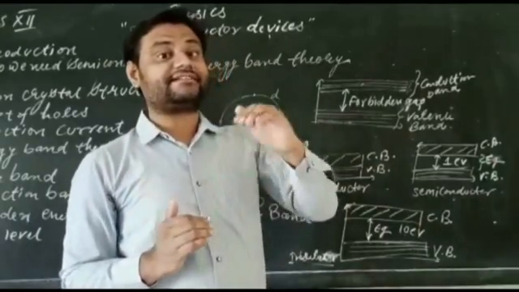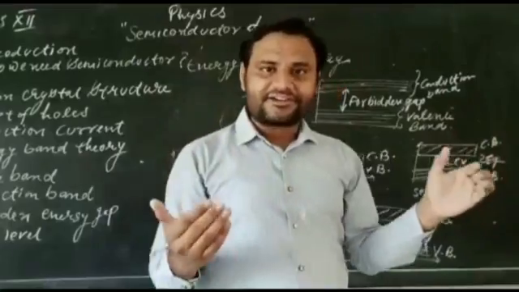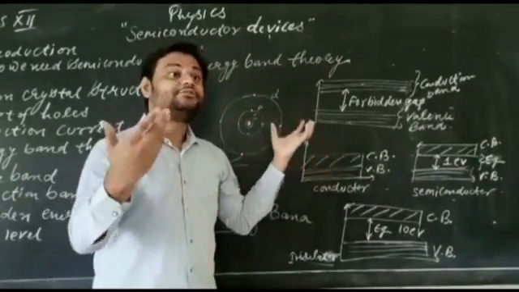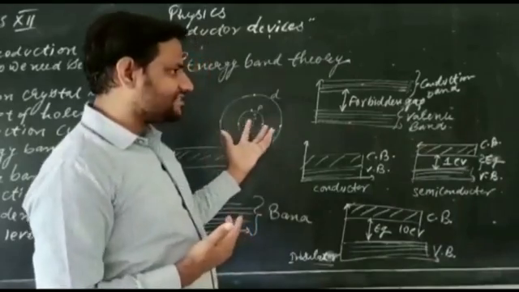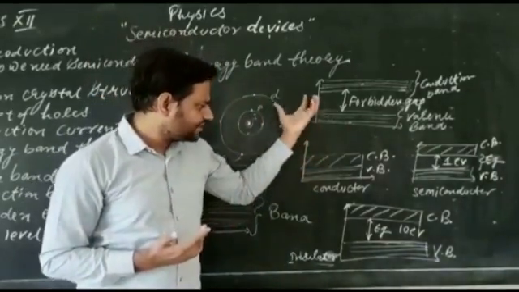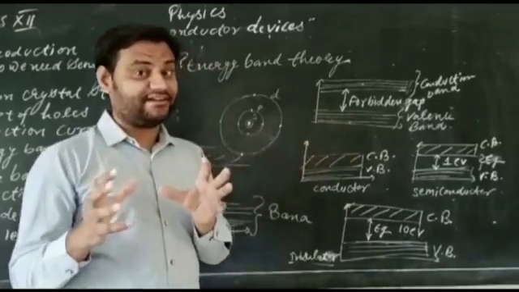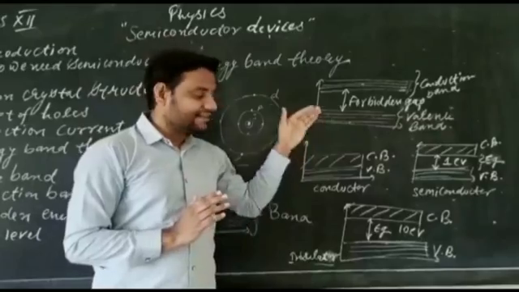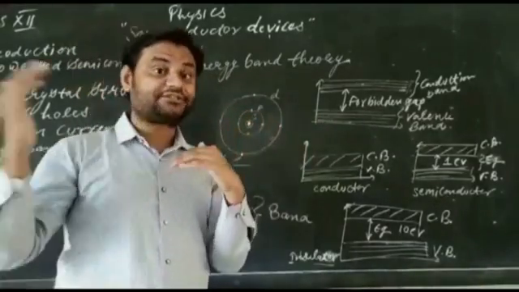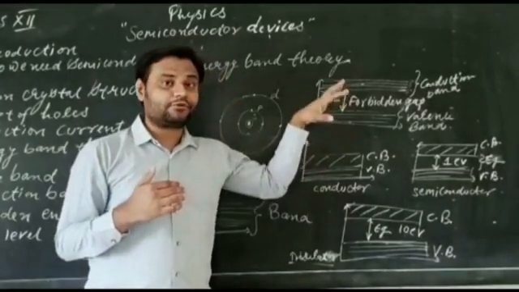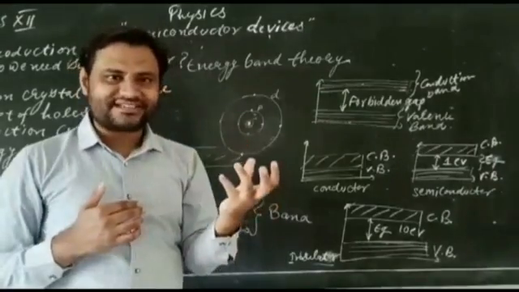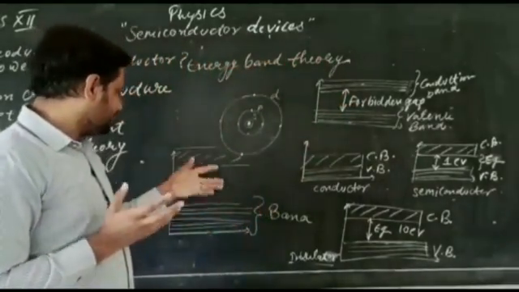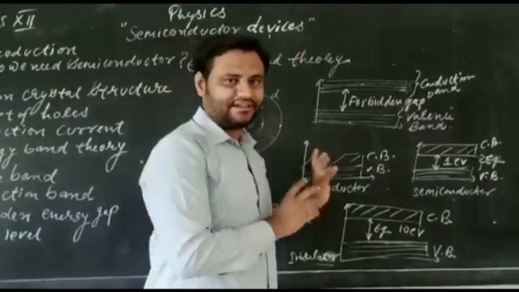So on the basis of energy band theory, we can distinguish between conductors, semiconductors and insulators, and how conductivity arises among these three. Now let's try to understand the concepts with respect to the valence band and conduction band. In the valence band, electrons are there having a valency. In the conduction band, they are just the electrons that get emitted from the valence band and are responsible for the conductivity. So we are able to understand the valence band and conduction band. Hope you all are able to understand these bands, and we have got the concept of these.